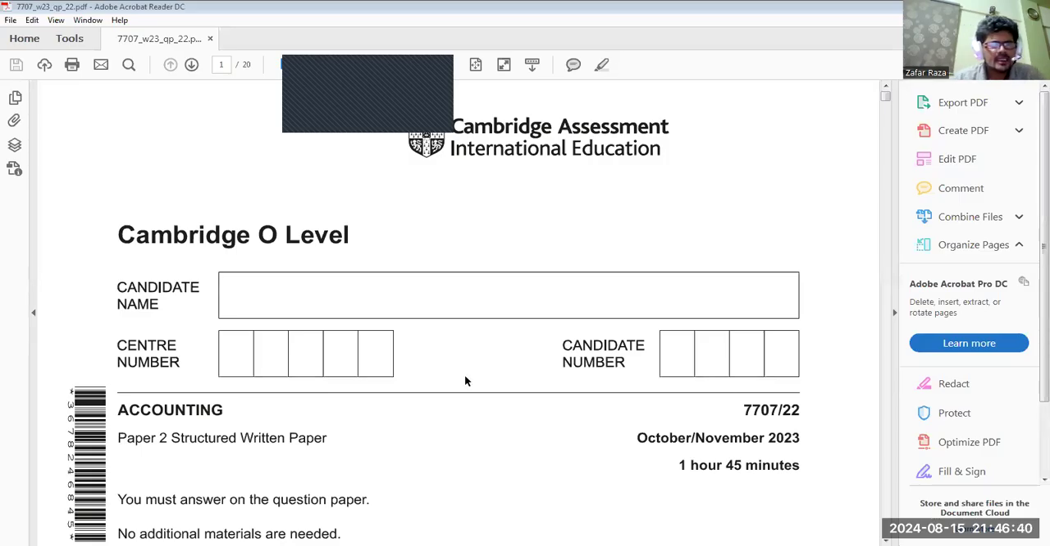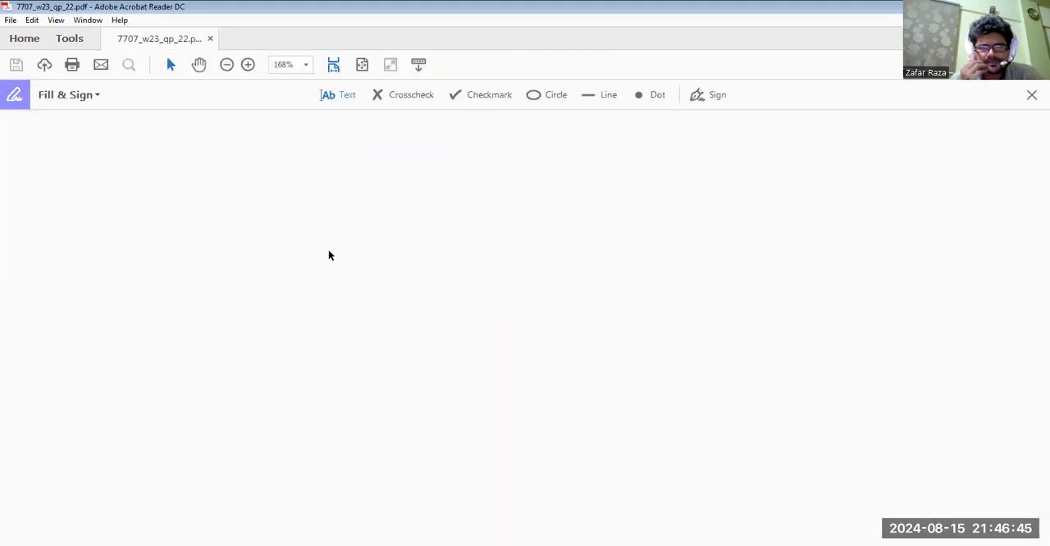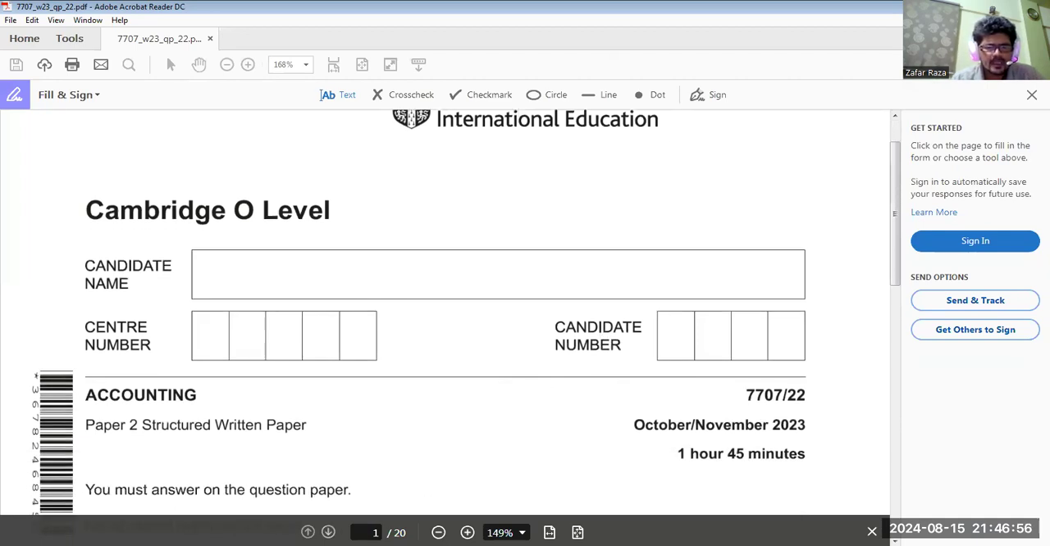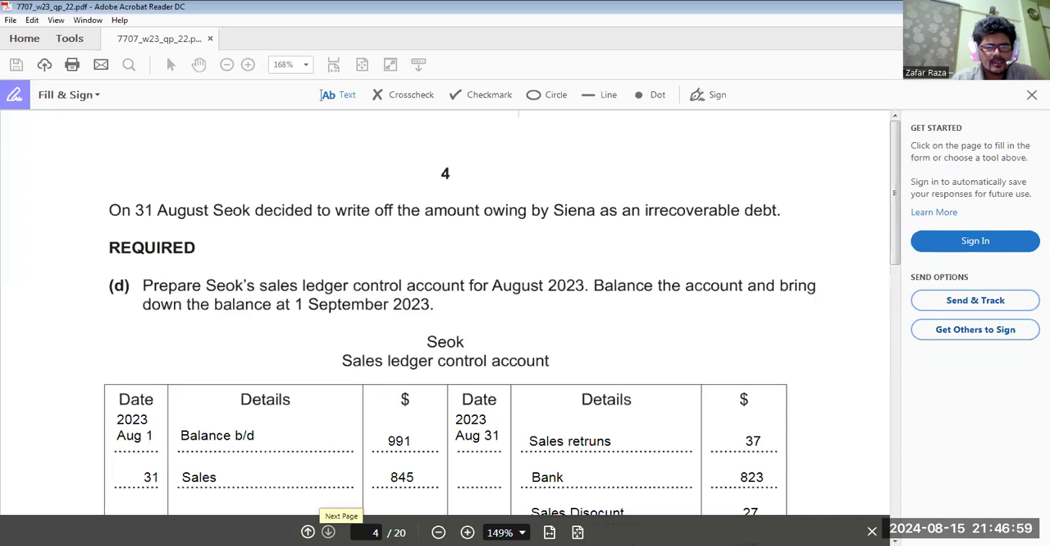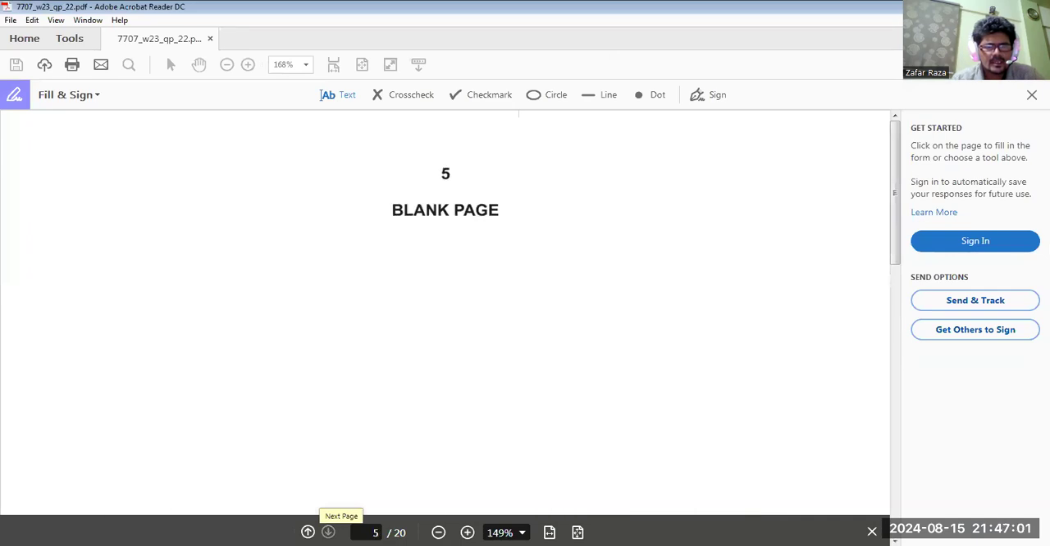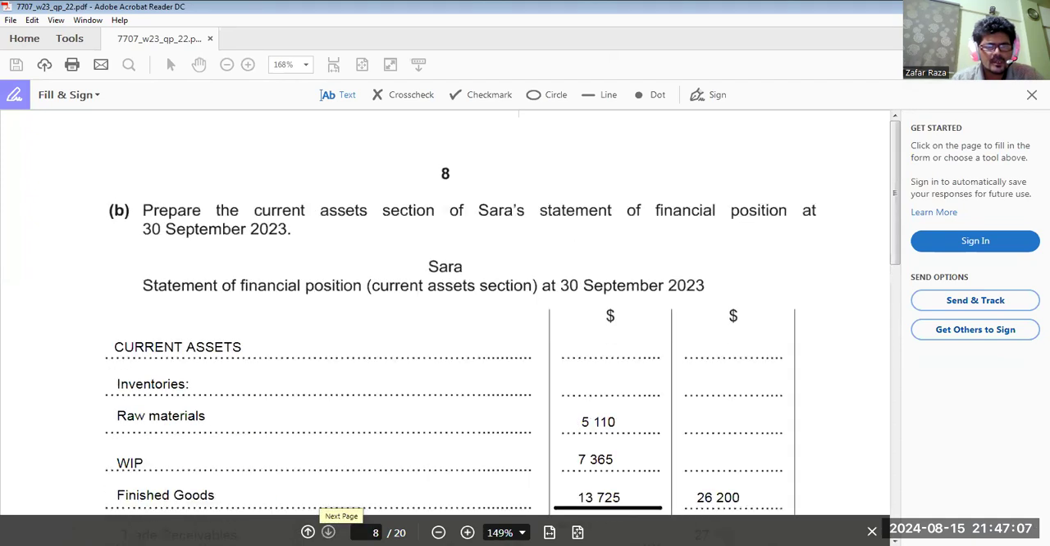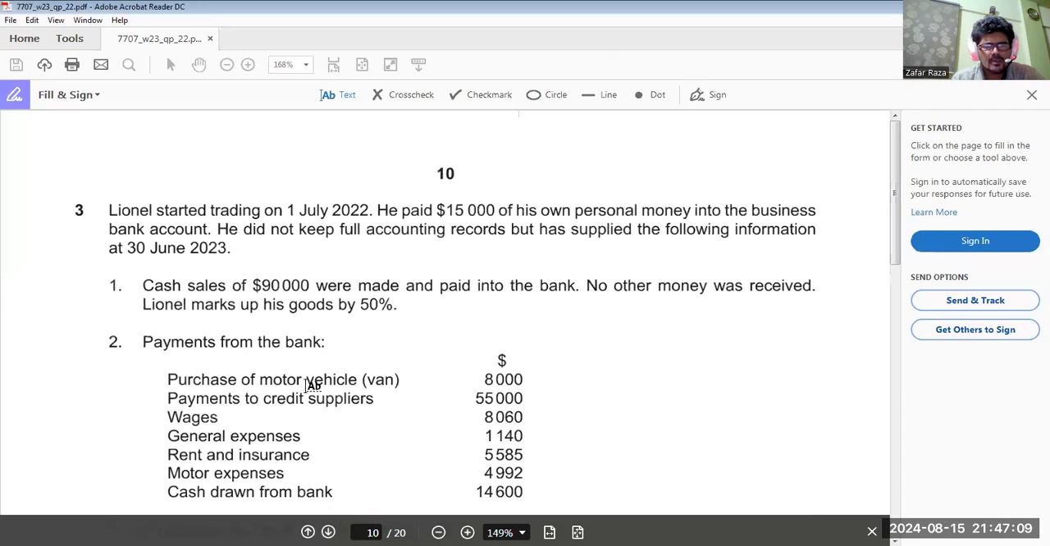So see your paper. Okay. This is your paper. We have started yesterday and today inshallah we will try to complete it. Today we have to start from question number 3. November 2023, paper 22. This is question number 2. Question number 3. Lionel started trading on 1st July 2022.